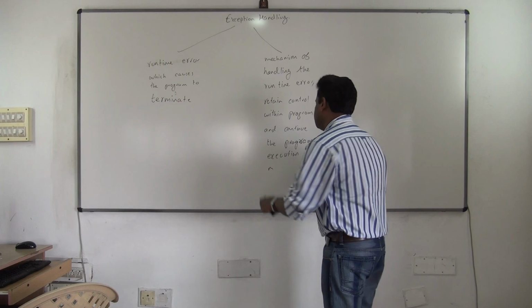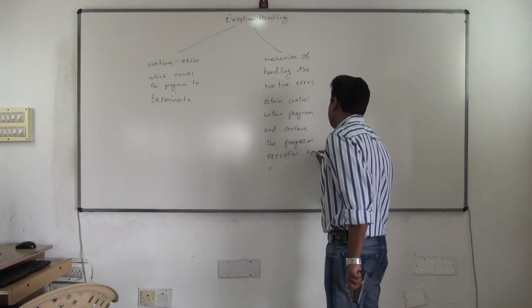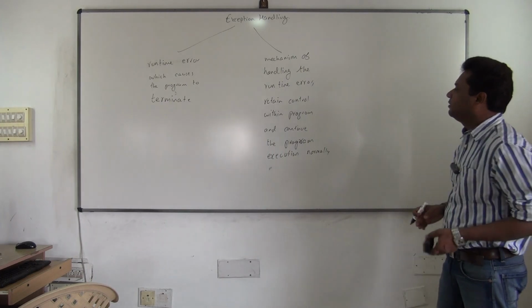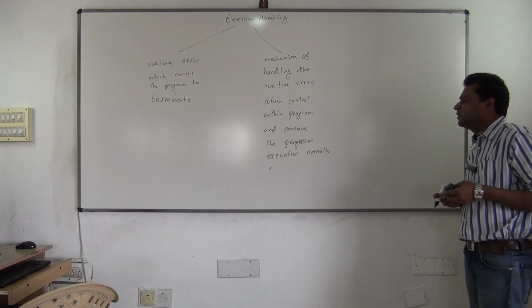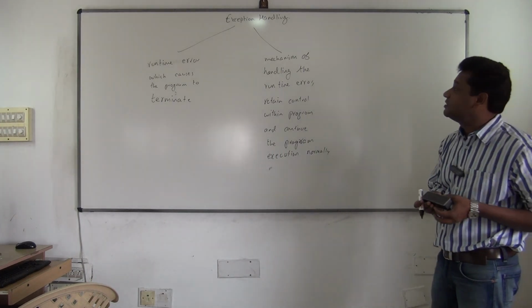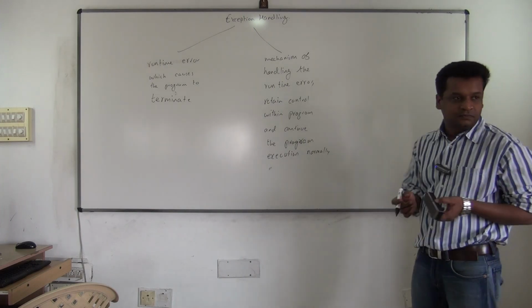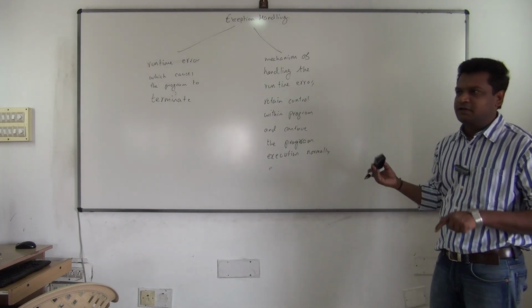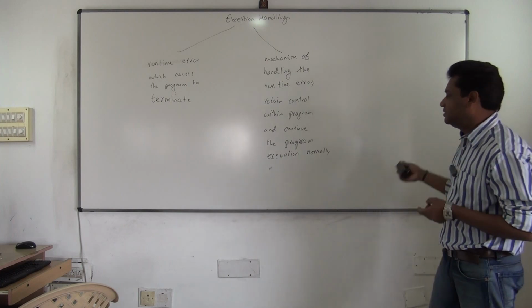Now this is a very vast subject. Exception handling is a very vast subject. It's a mechanism of handling the runtime error, retain control within the program and continue the program execution normally. This is exception handling. Understood? What do you mean by exception? What do you mean by exception handling? So to understand this more, we'll see some more topics.